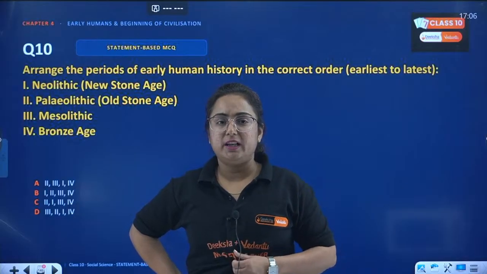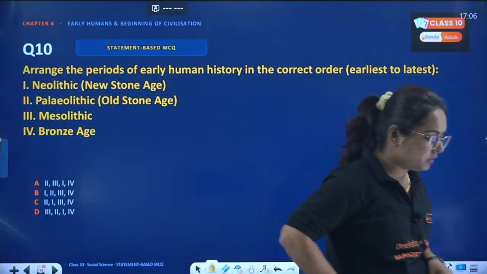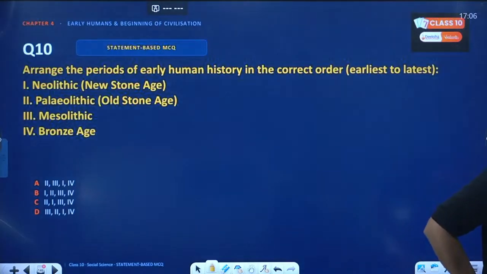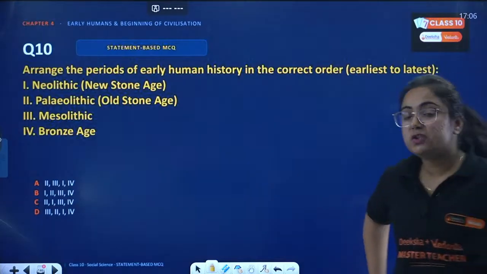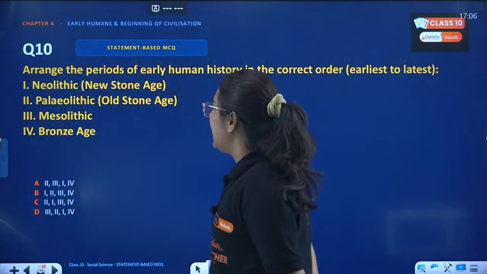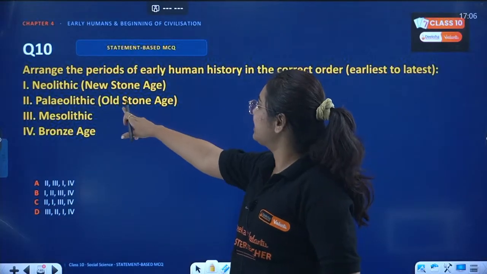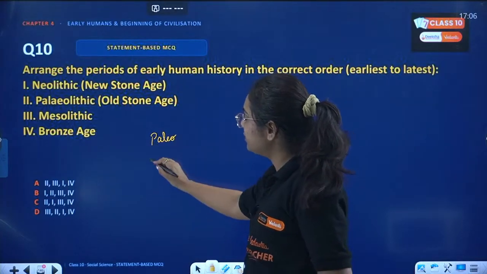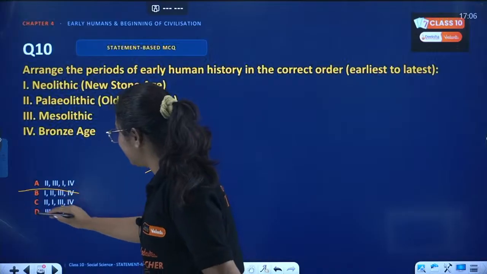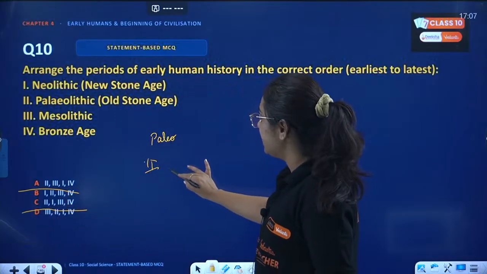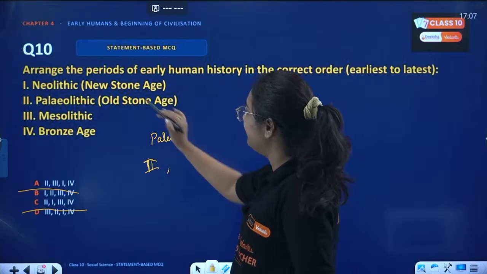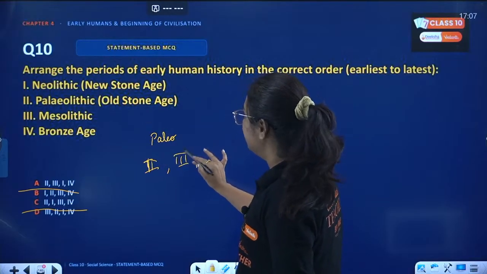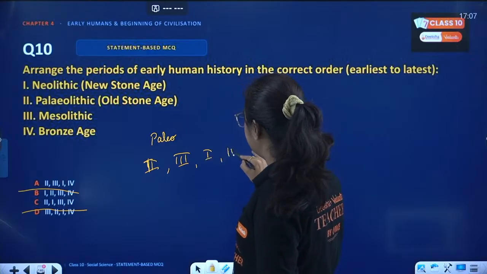Answer this question right in front of you. That is to arrange from oldest to the newest one. We just saw that the oldest one, because old stone age is already given, the first one is Paleolithic for obvious. That means 2 will be the first one. When 2 is first, let's eliminate option B as well as option D. Then after this, Mesolithic age, that is 3. 2, 3, then the Neolithic, that is 1, and then the Bronze Age.